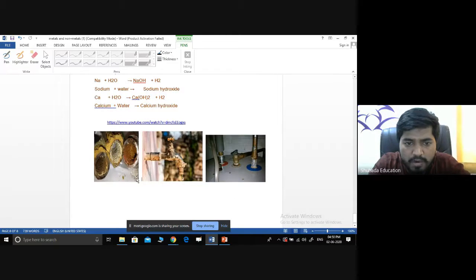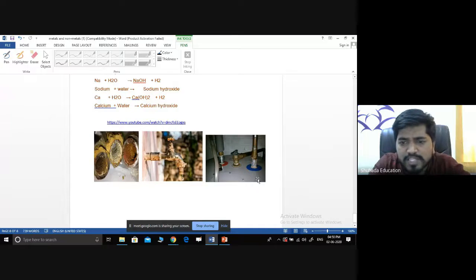Here, this is the water pipe. The pipe is mainly made of steel or sometimes mild steel. The water starts reacting with this metal, then it starts corroding like this. This is the water tap. Sometimes we can see geyser pipes also get corroded.